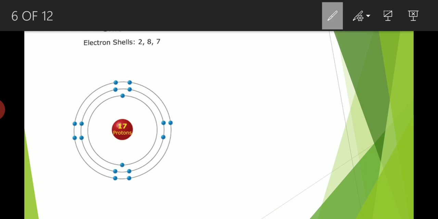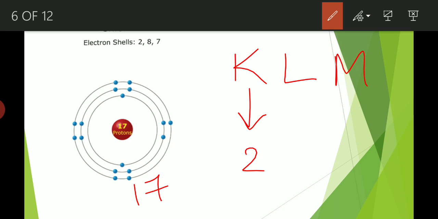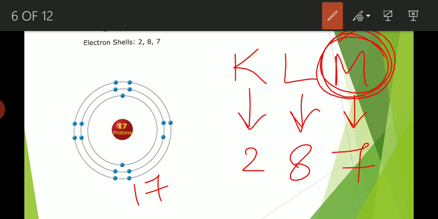It is of chlorine. Now, chlorine has atomic number 17. It has 3 shells altogether, K, L, M. K holds 2, I have already told you. L can hold a maximum of 8. And see, 2 plus 8 is 10. How many electrons are left? 7. 10 plus 7 is 17. So altogether 17 electrons are present. In the valence shell, here it is the M shell, in the outermost shell, 7 electrons are present.